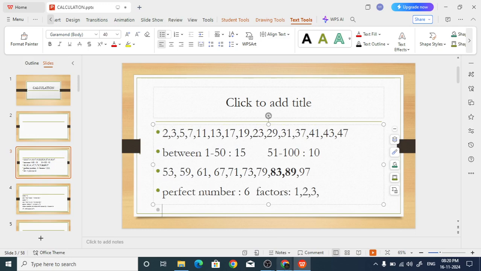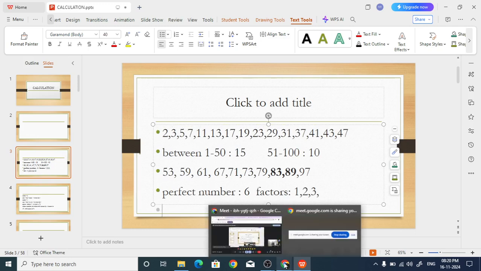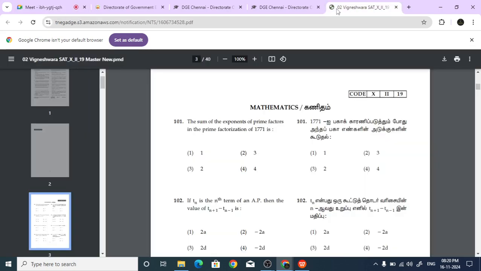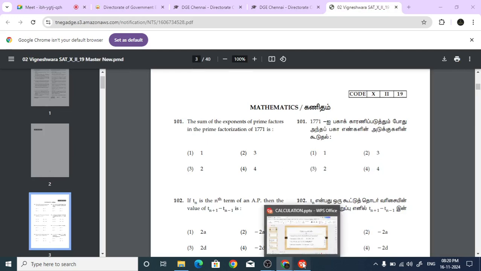Okay. Right. Let's go to the questions now. We were trying to solve some questions. So here, what are the prime factors of 1771? What are the factors? Let us see.